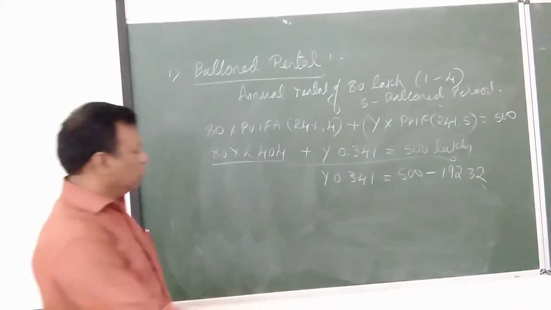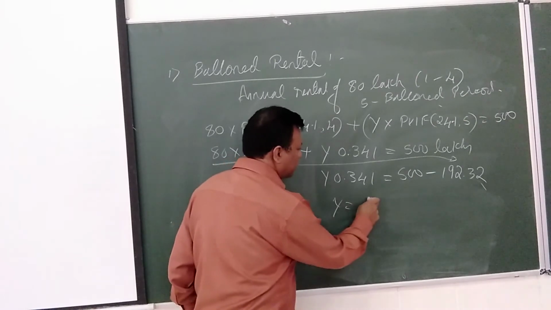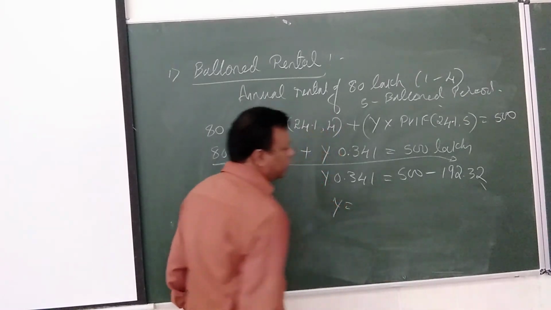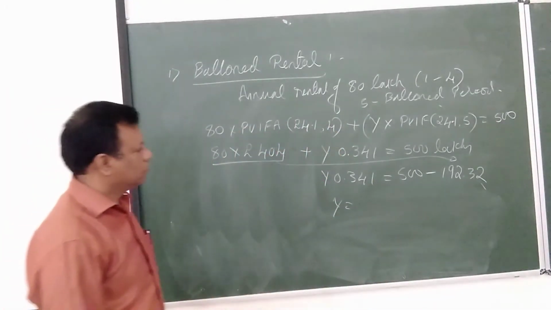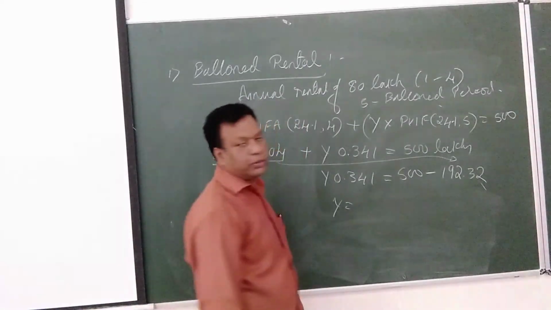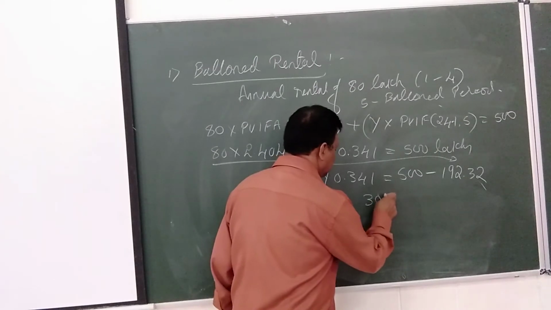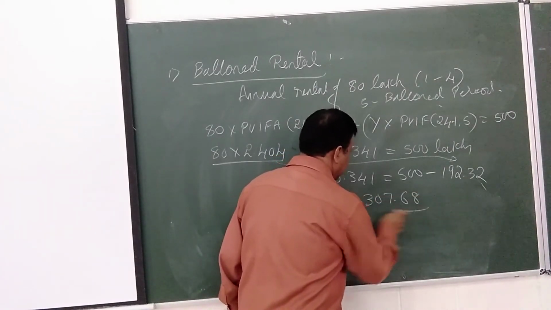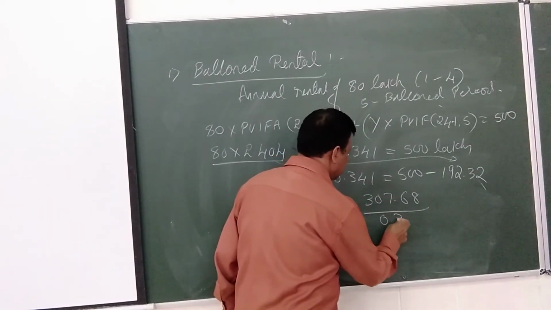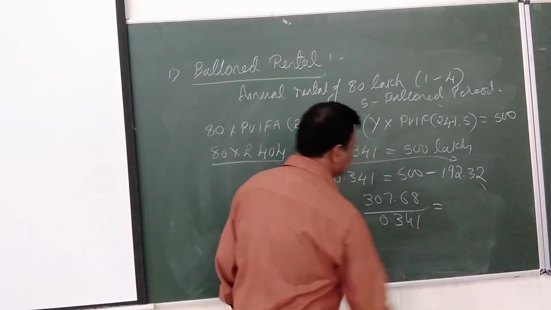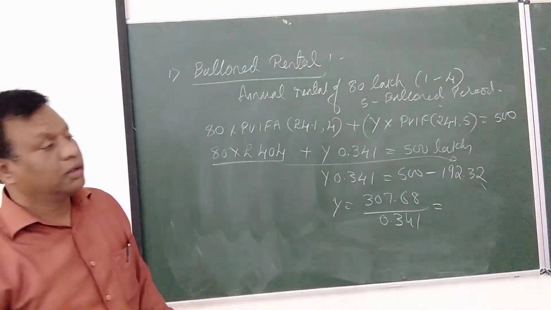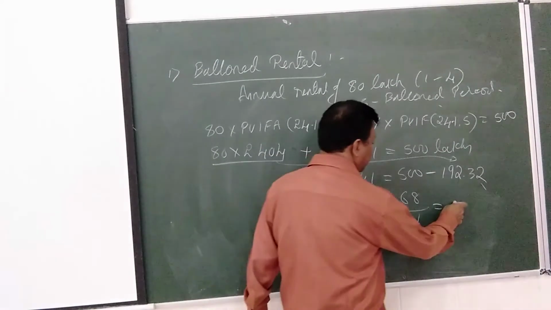Okay. So now y is equal to how much? Y is equal to 500 minus 192.32. How much comes to? 500 minus 192.32. 307.68 divided by 0.341. Sorry? 9.